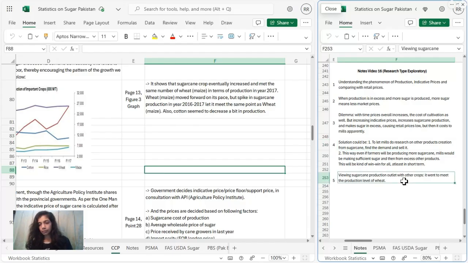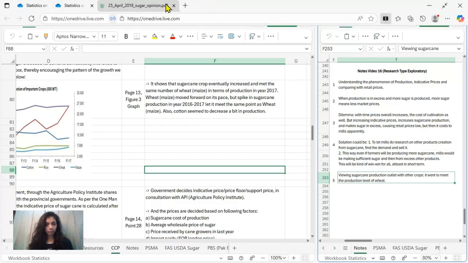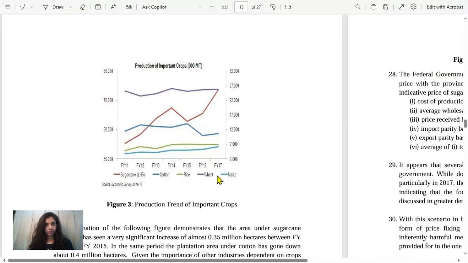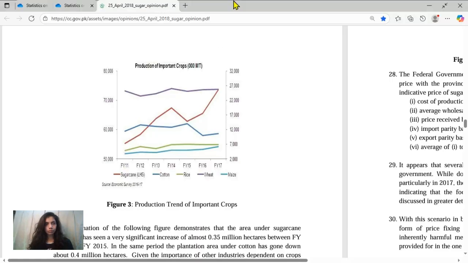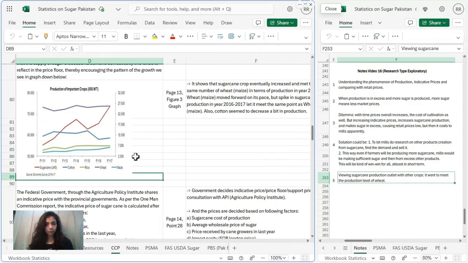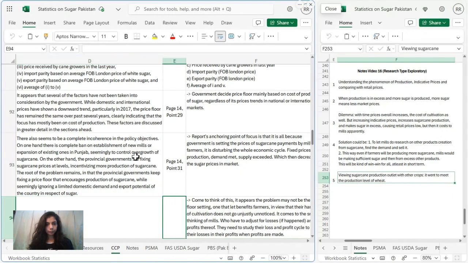Viewing sugarcane alongside other crops, it went to meet the production level of wheat. We have also seen sugarcane with respect to other crops. This is cotton here in blue, rice here in green, and wheat here in purple, that we have discussed. So this was all for today.